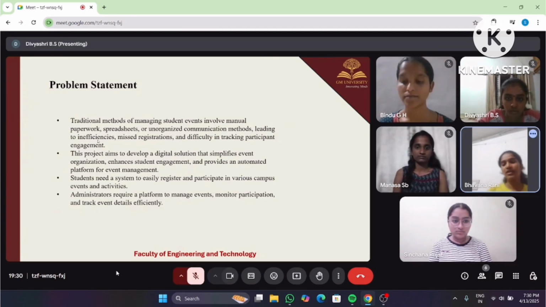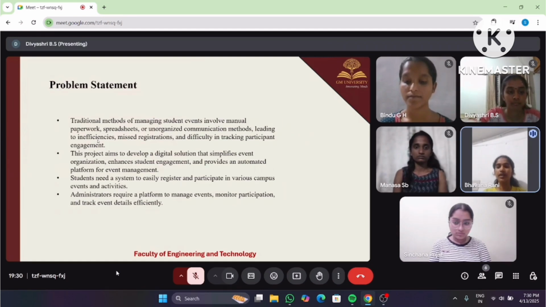Problem statement. Traditional methods of managing students' events involve manual paperwork, spreadsheets, or unorganized communication methods, leading to inefficiency, missed registrations, and difficulty in tracking participant engagement.